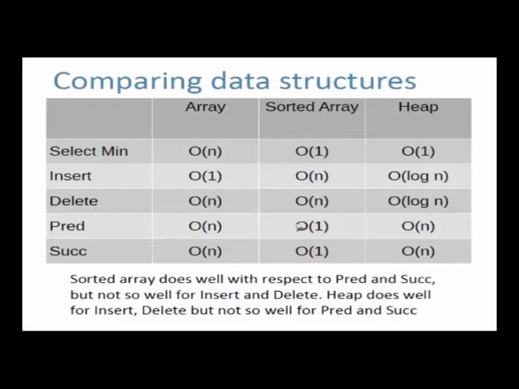So what operation do I do? You can see basically that predecessor and successor work well in a sorted array. If I had a sorted array, I can find the predecessor of a node very easily, because I just take the previous element to that element; that is the predecessor. Successor also is very easy, look at the next element. So a sorted array finds predecessor and successor in constant time, and it can find the minimum quickly, but insert and delete are very bad in a sorted array. Whereas the heap does insert and delete very well, but predecessor and successor it does badly.